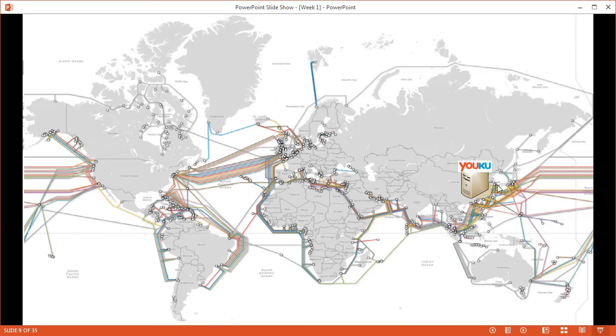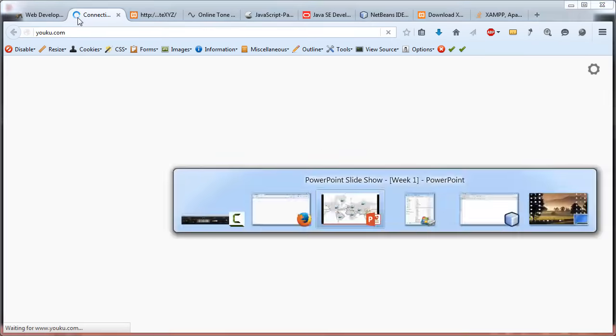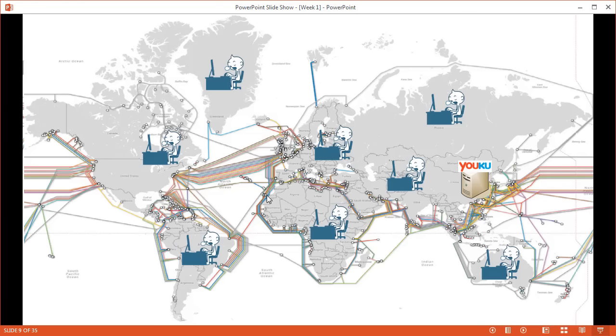So they decided to upload that code to a computer that is located in Beijing in China. And that is each of us. So wherever we are located, whenever we enter the website name Youku.com and then hit enter, the wheel starts to turn. And this is exactly the moment that this communication is going on